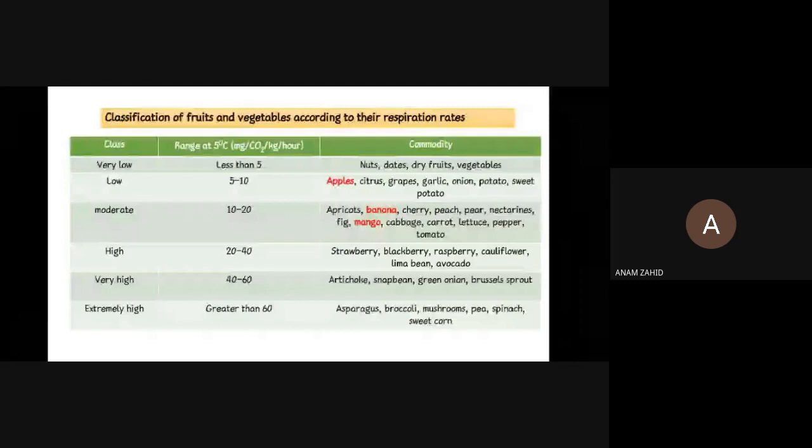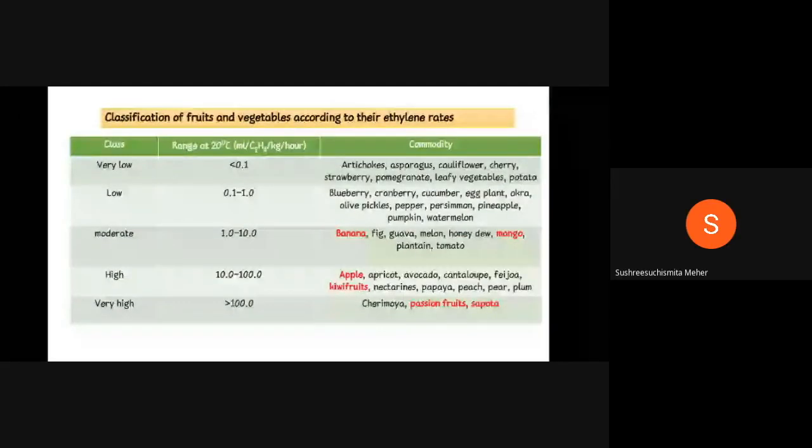Ethylene evolution rate. Majorly there are five categories: very low, low, moderate, high, and very high. Coming to very low category, majorly globe artichoke, asparagus, cauliflower, cherry, strawberry, pomegranate, leafy vegetables, and potato. Okay. Coming to low category, it's blueberry, cranberry, cucumber, brinjal, okra, olive, pepper, persimmon, pineapple, pumpkin, watermelon. Coming to moderate category, majorly banana and mango. These are important questions which they'll ask in exam.